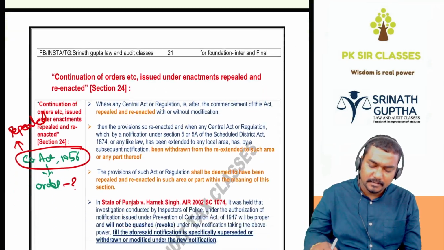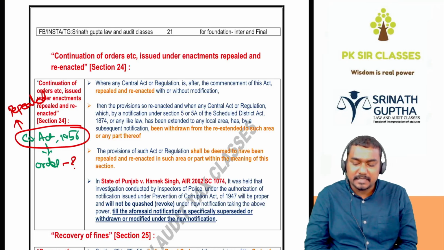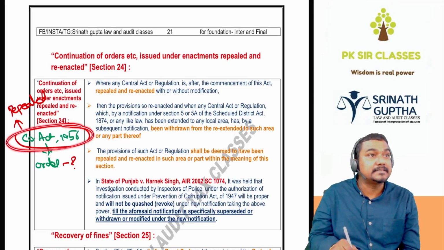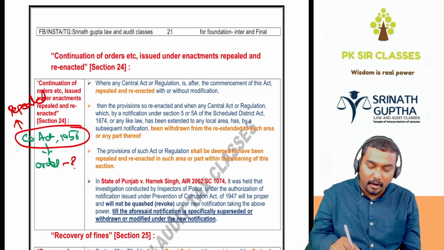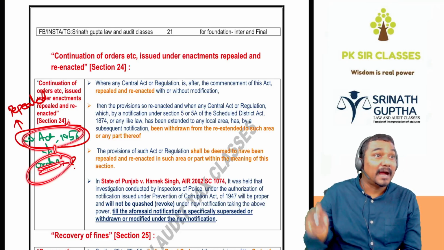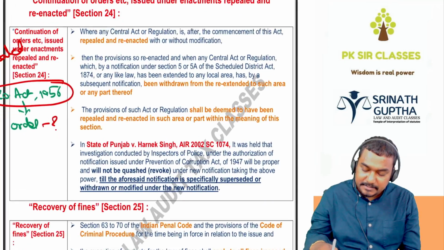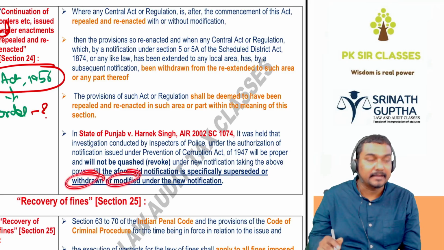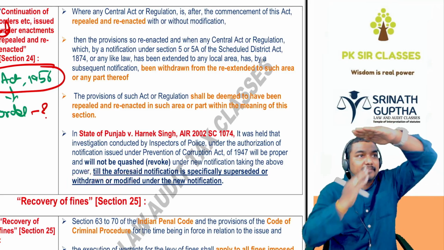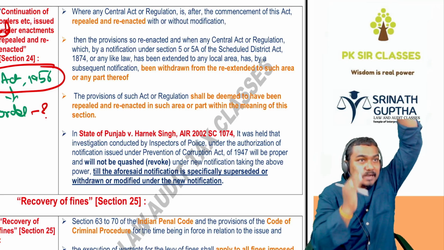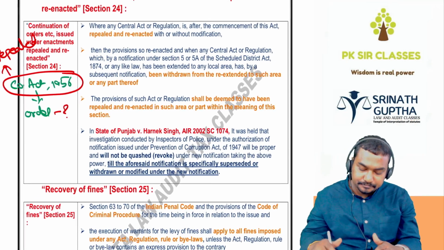Next question. Continuation of the orders etc. passed under the old act. So there was an act called Companies Act 1956. Under this act, one order was issued. After that, this act is repealed. Even if the act is removed, this order will continue until the order is specifically quashed, removed, withdrawn, or modified. Even if under the act one rule came and the act is removed, that order will continue unless specifically removed.